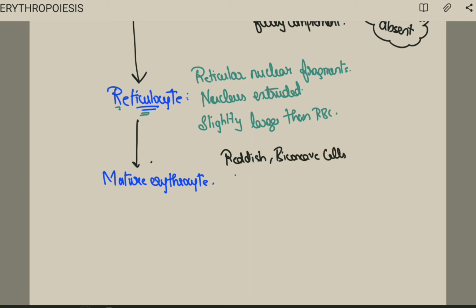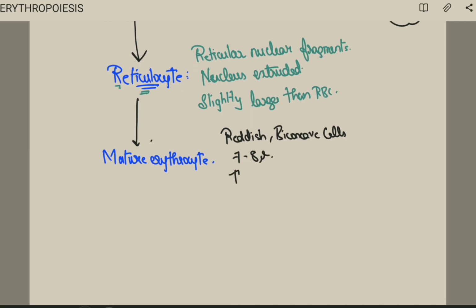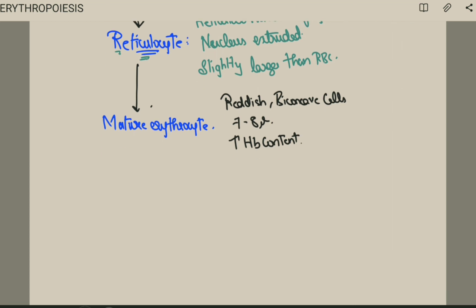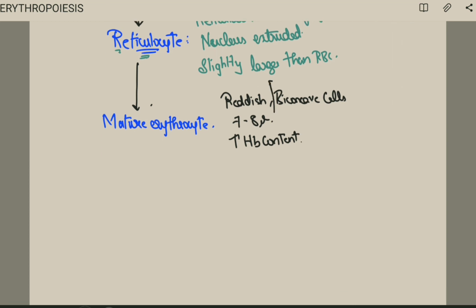What is the size? 7 to 8 mu, right? And here we have high amount of hemoglobin content, and it is bright at the center. Why is it bright at the center? Because of the biconcave shape. So if you see, approximately it is 7.2 mu size.